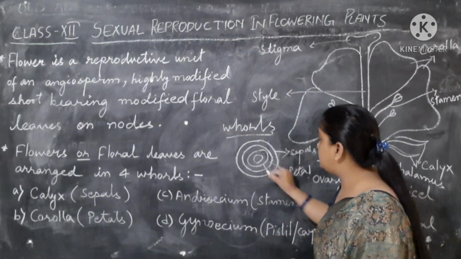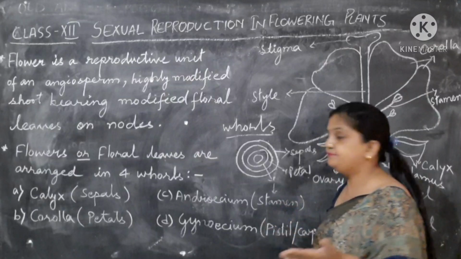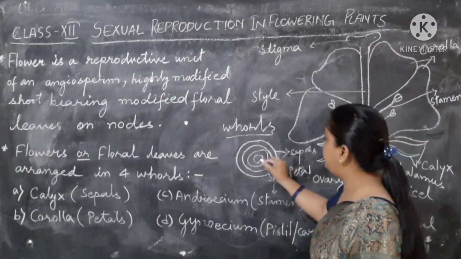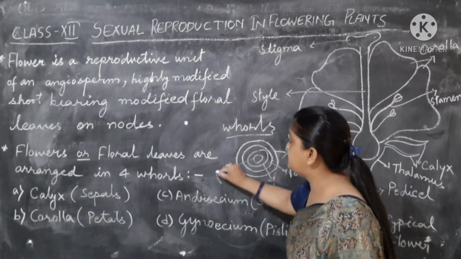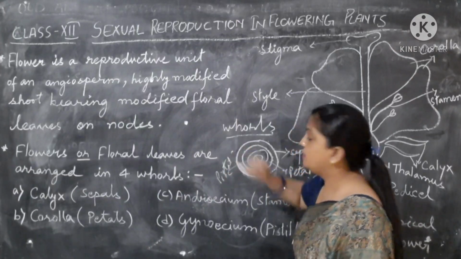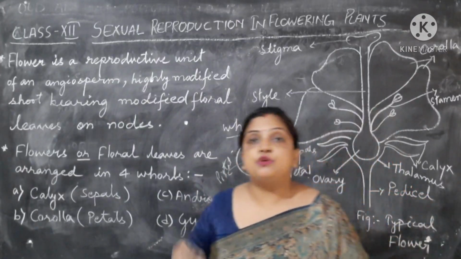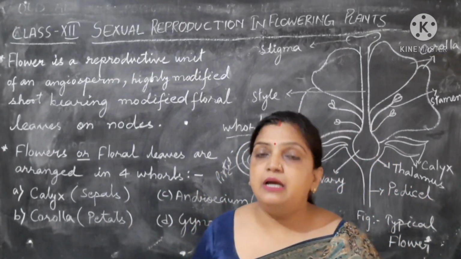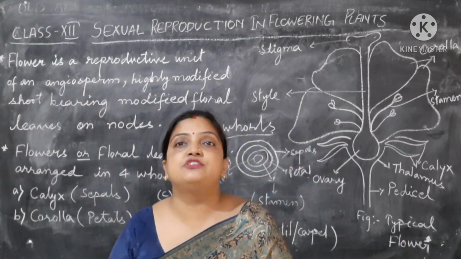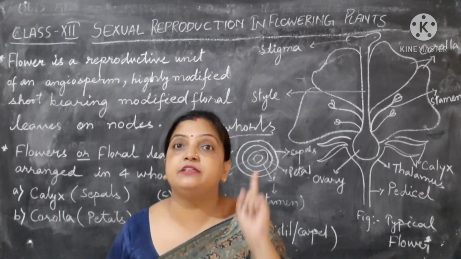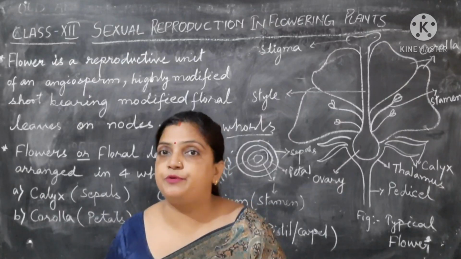Inner to the petal, the third layer is your stamen. And inner to the stamen, this inner part is your pistil, carpel. These are the four whorls. So what is the innermost whorl? The innermost whorl is your pistil, your carpel, your gynoecium, the female reproductive part.